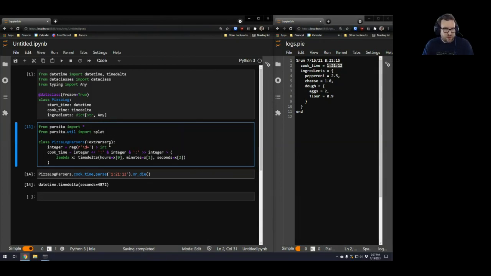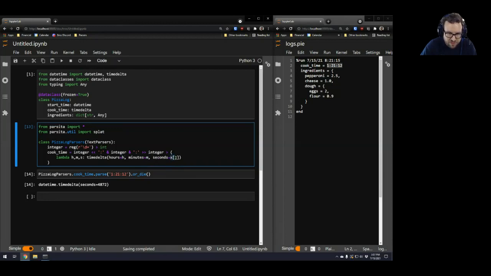Cool. So what splat does is it converts a function into a function that takes multiple arguments. So we do hours, comma minutes, comma seconds, which is how we would like to write this.